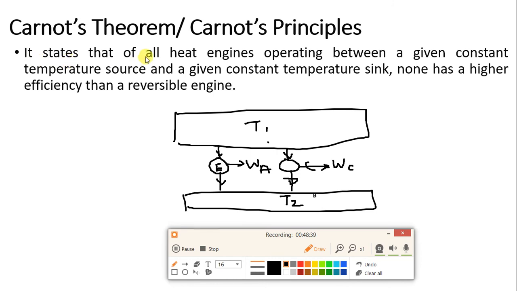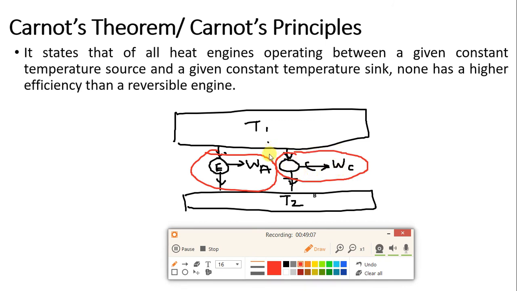It states that of all heat engines operating between a given constant temperature source and sink, the source temperature and sink temperature are common for all the engines, none has efficiency higher than the reversible engine. So the actual engine's efficiency should be less than the efficiency of the Carnot engine.